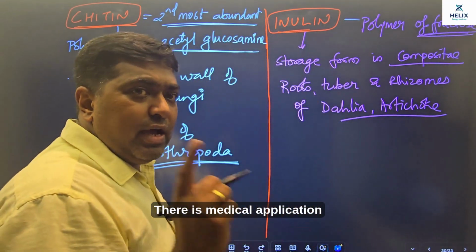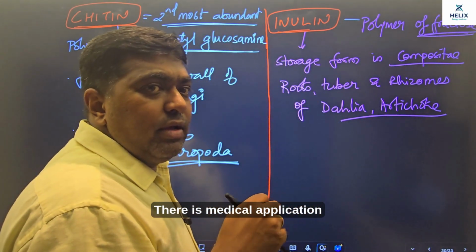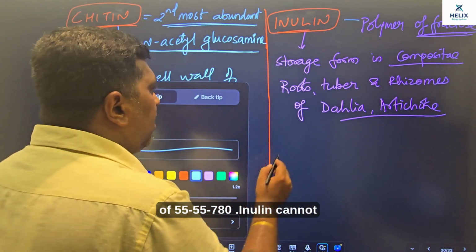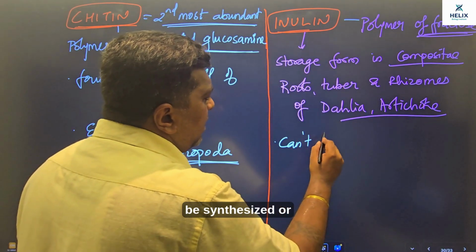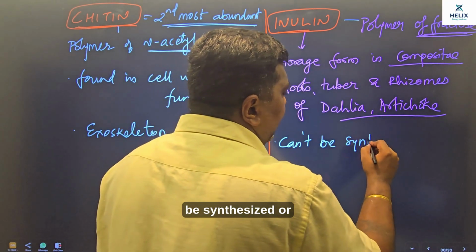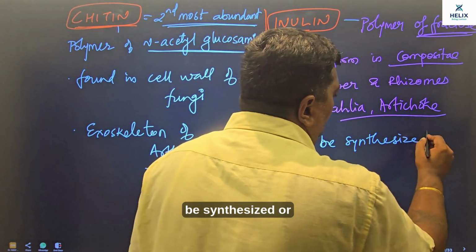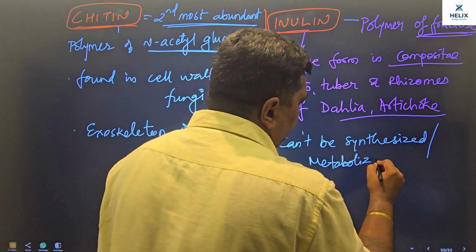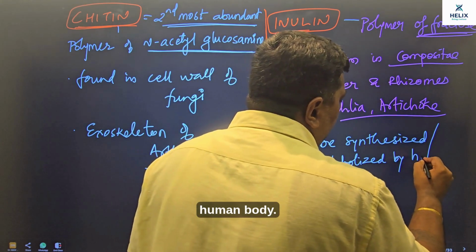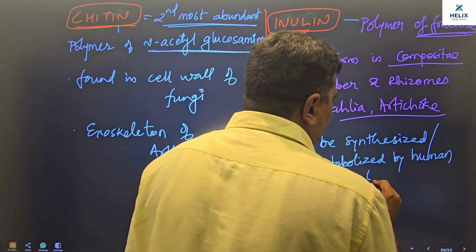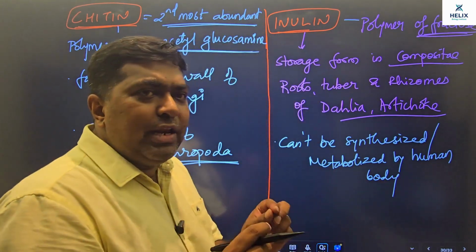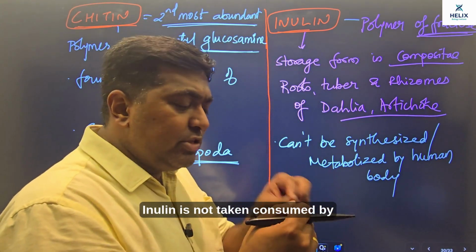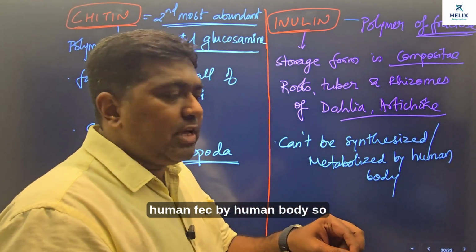Now inulin का एक medical application भी है. Inulin cannot be synthesized or metabolized by the human body. मतलब ह्यूमन बॉडी ना तो इन्यूलिन बनाता है, ना अगर उसको consume किया तो metabolize कर पाएगा.